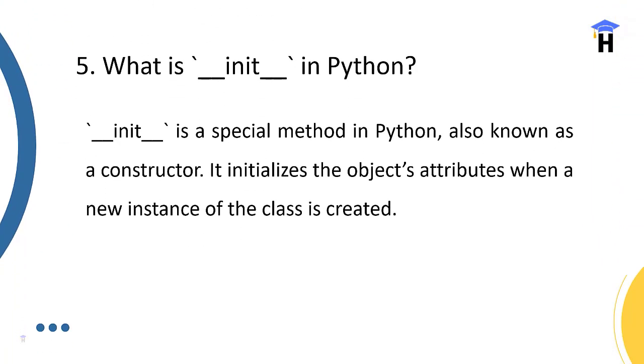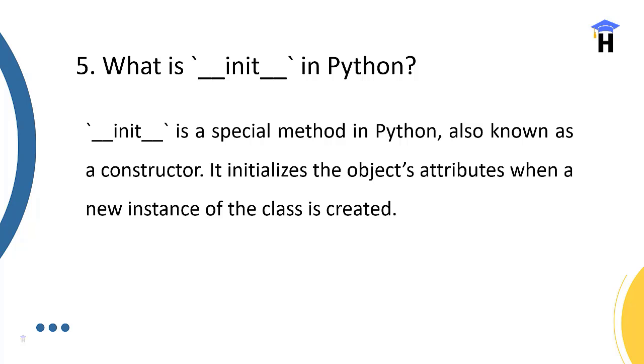So what is the init method in Python? It's a special method in Python, also known as a constructor, which is called when the class is initiated or created. The init method is created inside a class. It's not mandatory, but if you create it and parameters are assigned, it is called by default whenever you access the class.